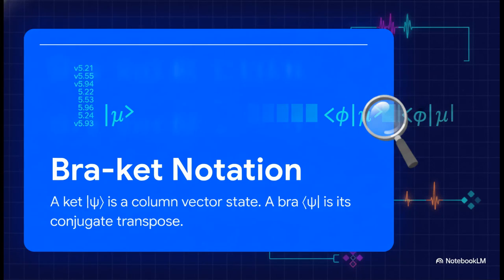All right, let's look at this new alphabet and see how it builds our conceptual framework. Welcome to Bra-ket notation. Notice how a ket, that's the straight line in the right angle bracket, is a column vector representing your quantum state. A bra, the left angle bracket and straight line, is its exact mirror. It's the conjugate transpose. It becomes a row vector with complex conjugated entries. The notation here is beautiful because it perfectly mirrors the vector math underneath it.